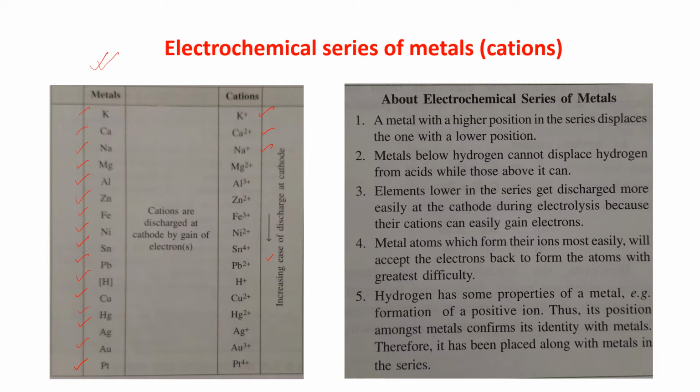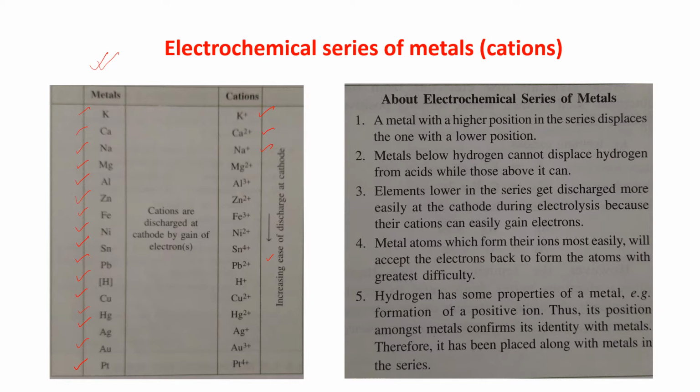That discharge is increasing as we go down the series. That means copper 2 plus will discharge more easily than Na plus.